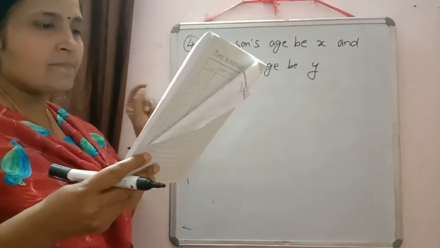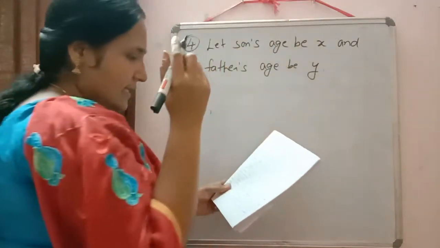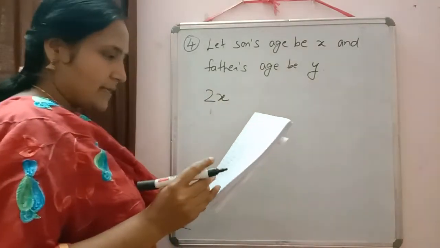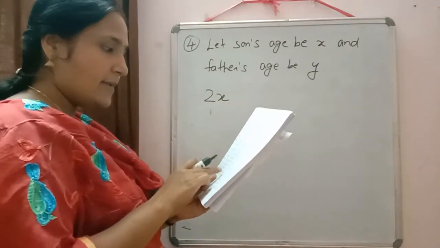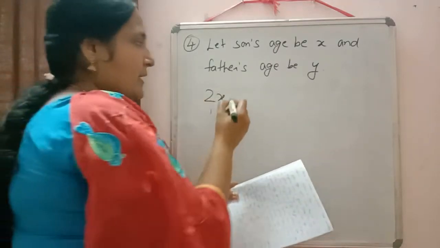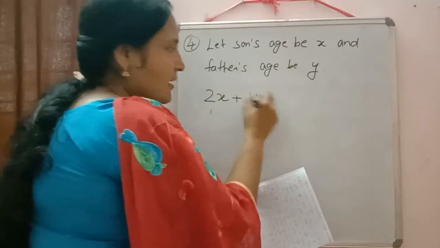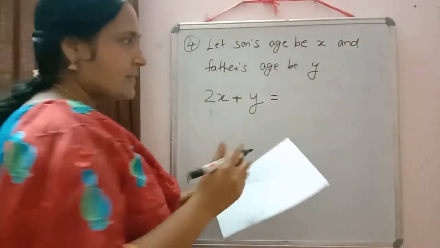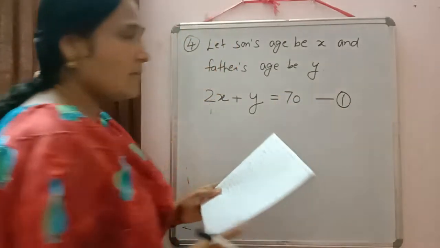It is given, if twice the son's age. At present son's age is x. So twice the son's age means 2x. Twice means 2 times. Twice the son's age is added to father's age, and father's age is y. So 2x plus y is equal to, the sum is 70. So this is our equation 1.